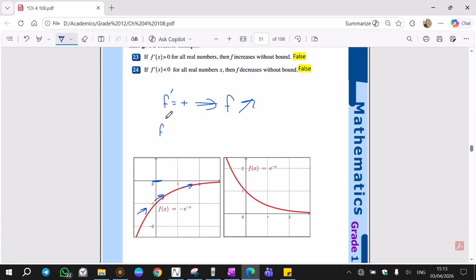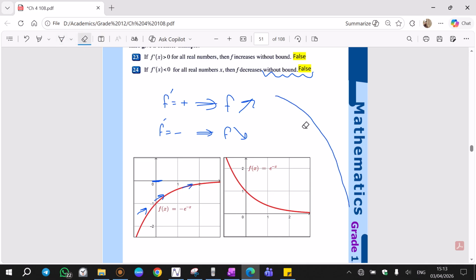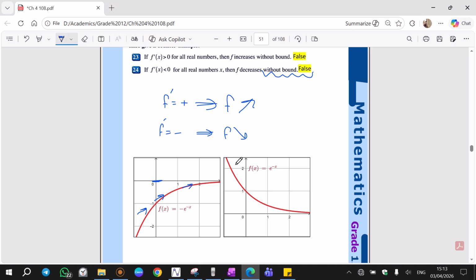24 says if f prime is negative, then f is decreasing. That's true, but when they say without bound, this makes the expression false. Without bound means the curve is going down forever until negative infinity, while it's not. This function is decreasing always. It is decreasing forever, but again, it will not exceed 0. There is no graph for this function below 0. It keeps going and it keeps getting closer to 0. It will never exceed 0.